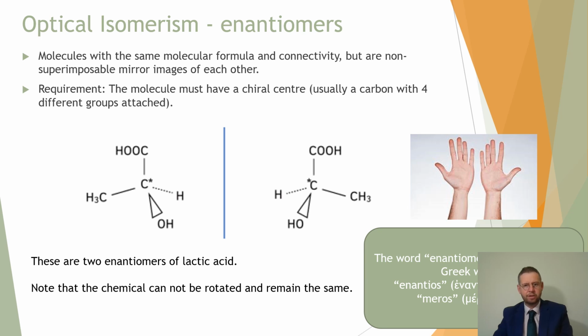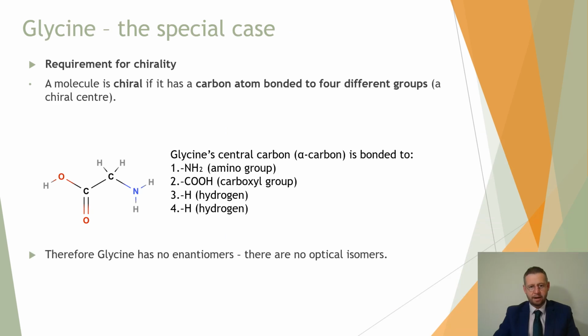It's its mirror image. And so what we would describe is that the carbon, around which we can rotate this, that is connected itself to 4 different groups of elements, is the chiral center. It is the point about which we can rotate this molecule. To be a chiral center, to have chirality, you need to be bonded to 4 different groups of atoms, and glycine, our favorite, number 1, our simplest amino acid, is not like this.